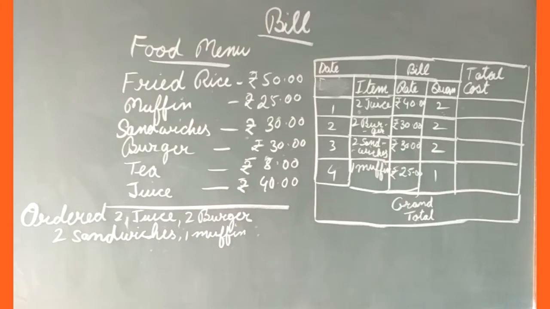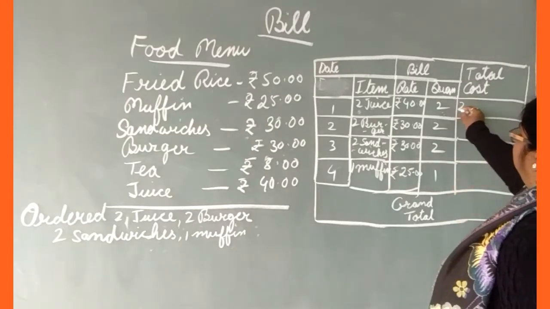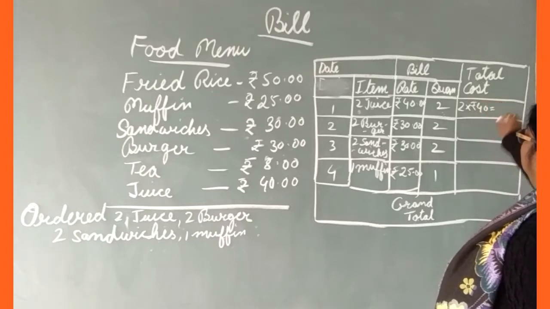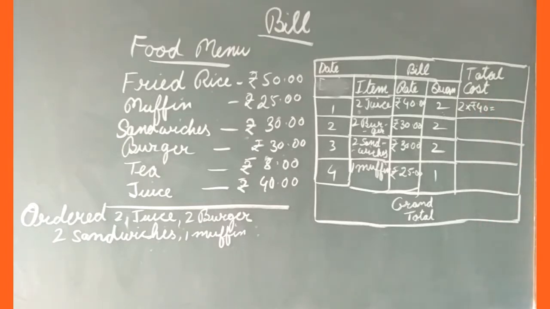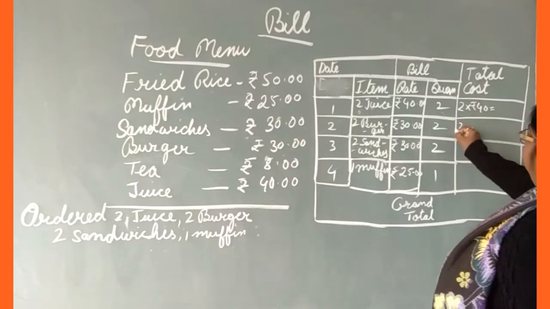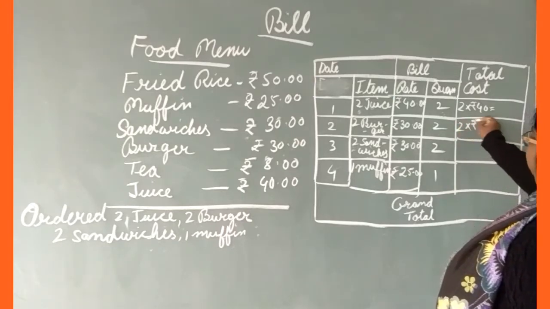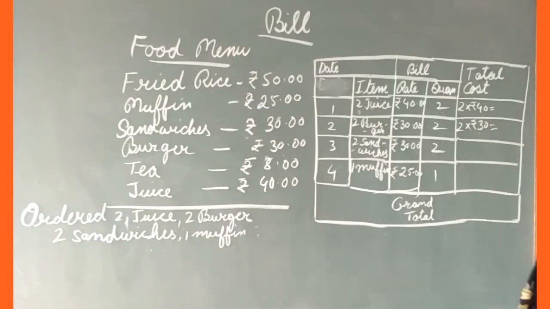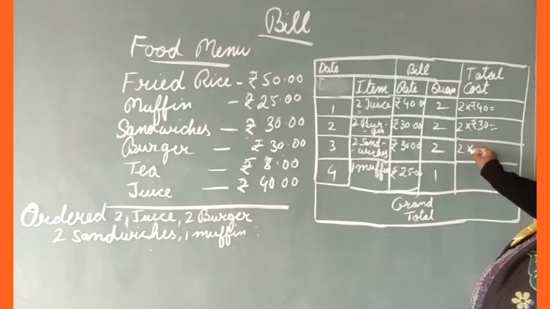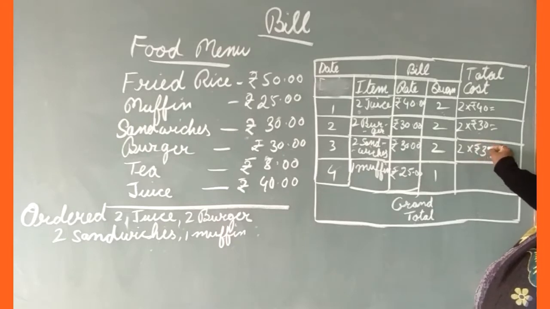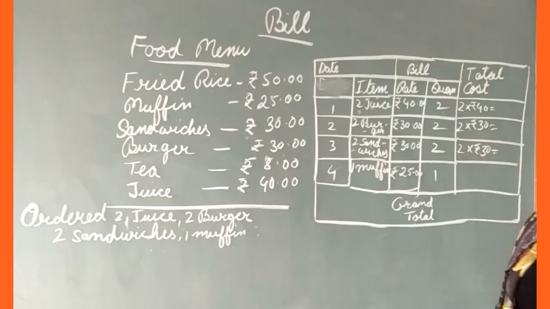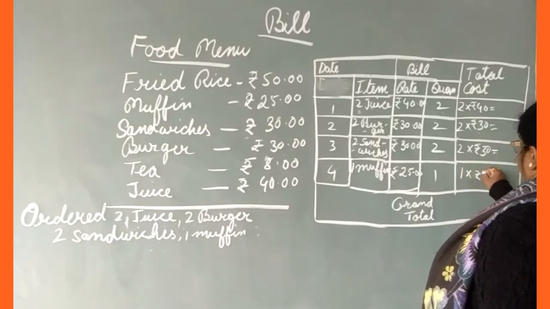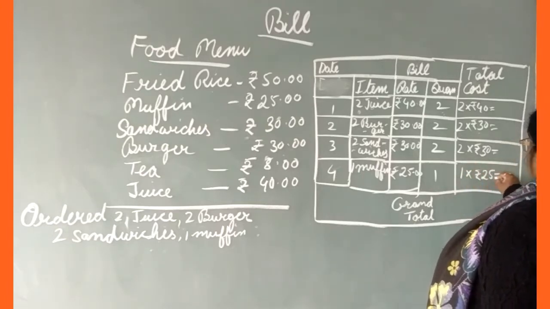So here what you will do is 2 into 40 rupees, and you will get the answer. Next one, 2 into 30 rupees. The third one is 2 into 30 rupees. And the fourth one is 1 into 25 rupees.